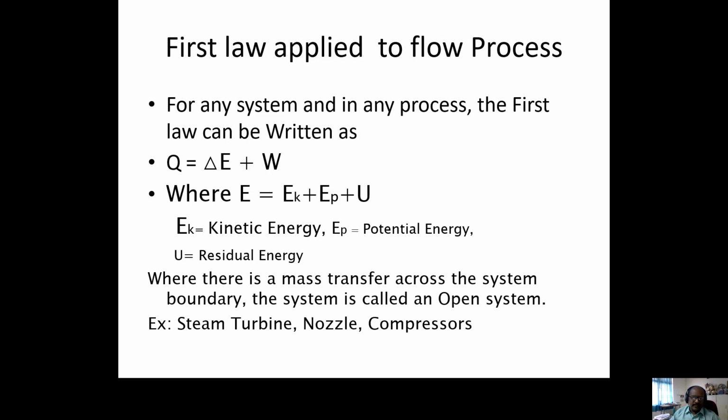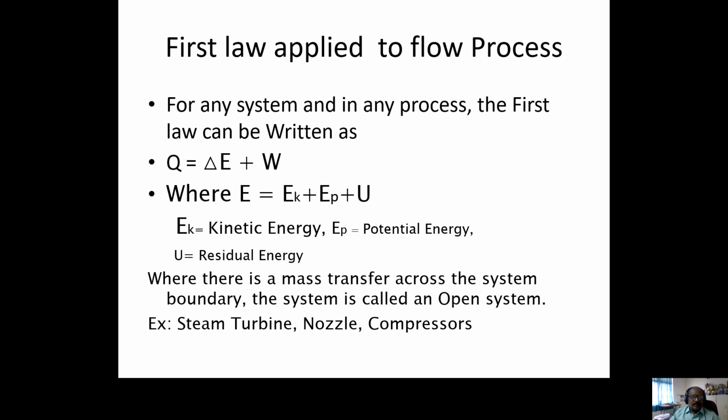This is energy, and it has three types: kinetic energy, potential energy, and residual or internal energy. So in an open system, in a flow process, if you take energy, you have to take these three components.